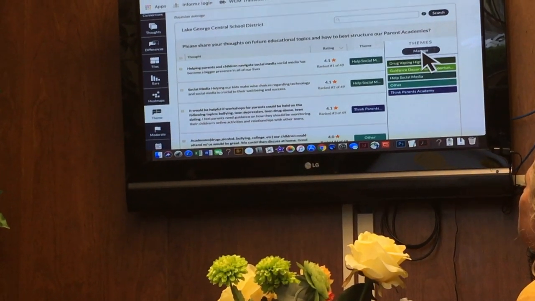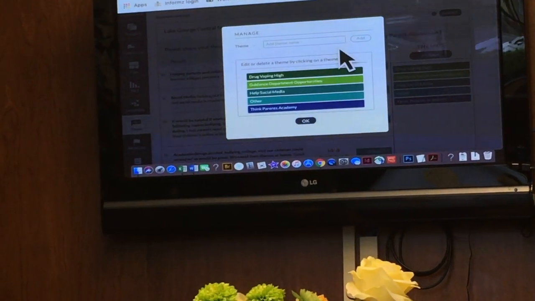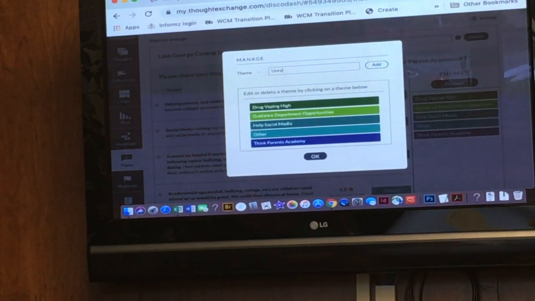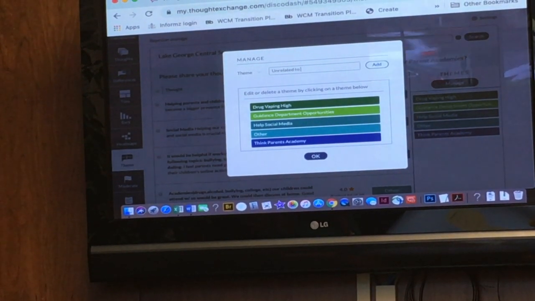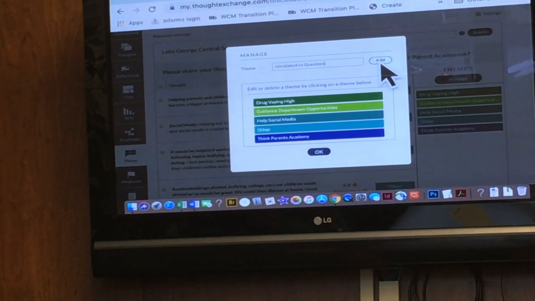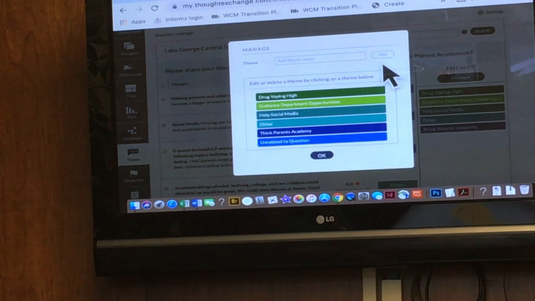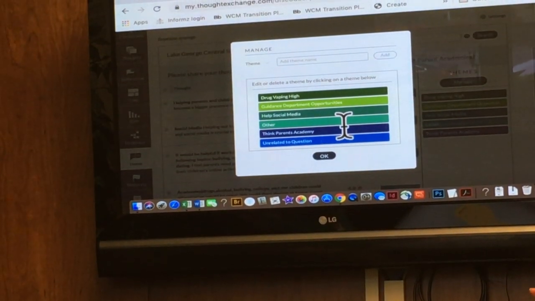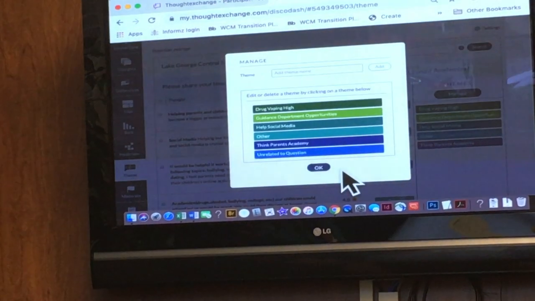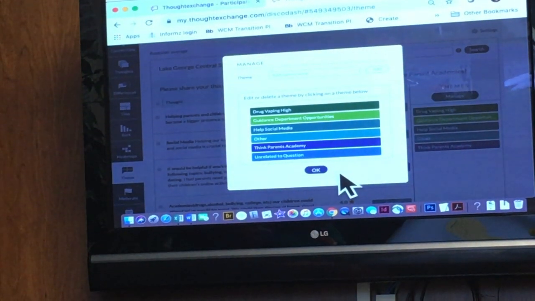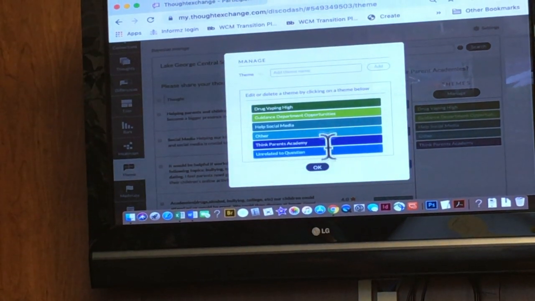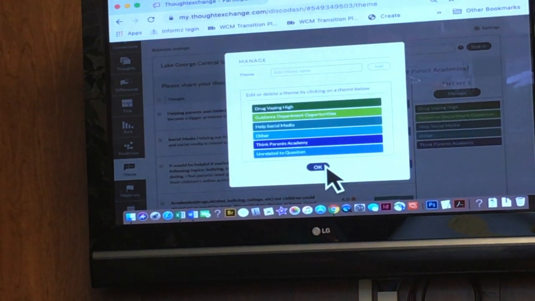So I'm going to come to themes and I'm going to click on manage theme, and I'm going to add a theme name. I'll name it unrelated. Okay. Unrelated to question. And again, it's not that it's not valuable. Correct, but it will help us when we look into those family academies in particular. We're looking at just that relevant. Correct. Those relevant thoughts. Okay, and we can add however many themes we want to, even as we go along. We can click on that manage.